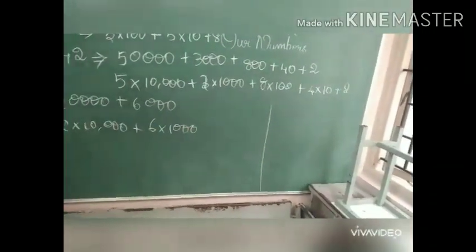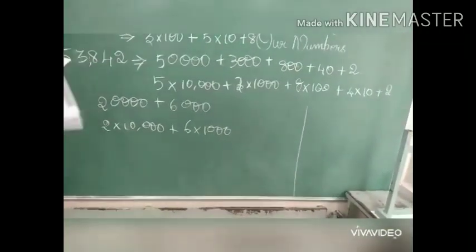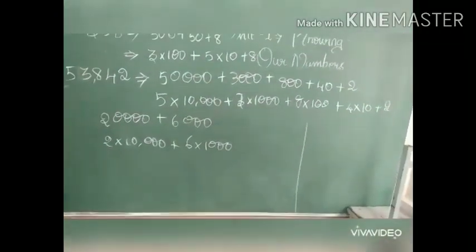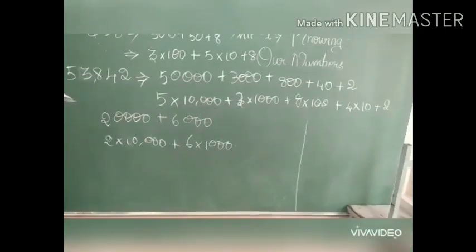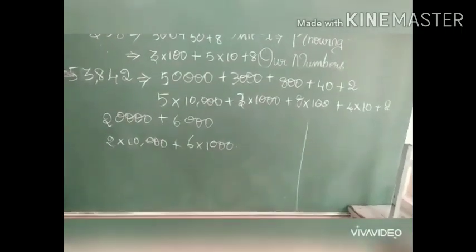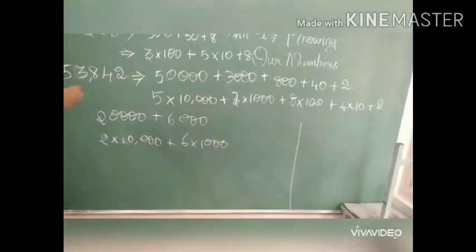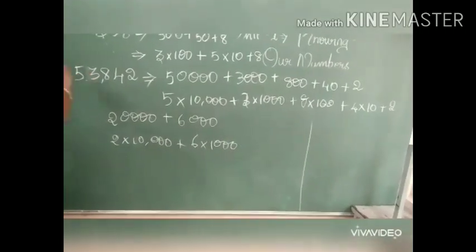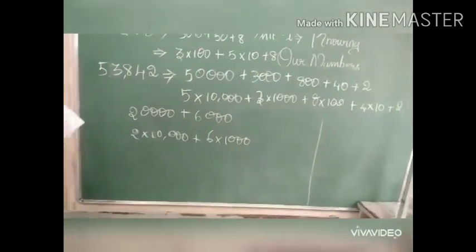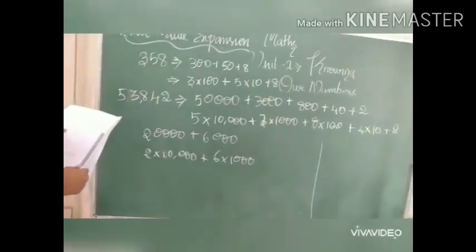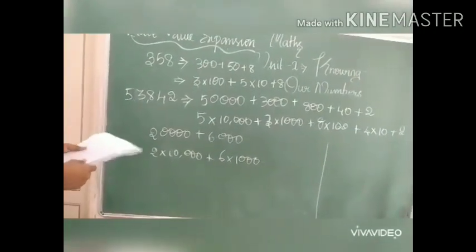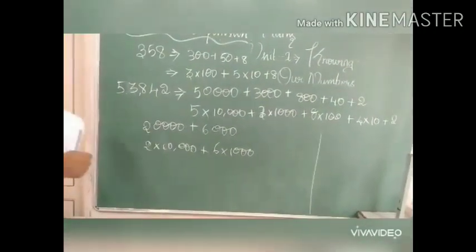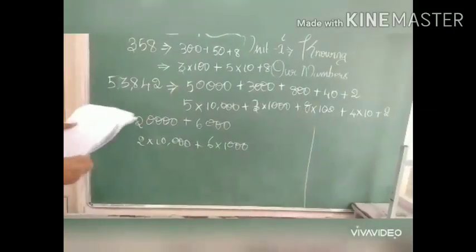Clear, children? Okay. So next, this is the same for lakh. If I give an example with lakh, you have to expand according to the place values. You should not use the normal expansion. You have to expand the number according to the place values.